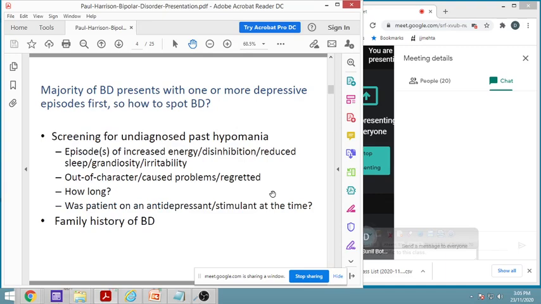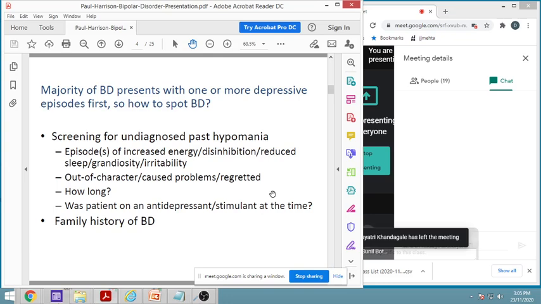The majority of bipolar disease presents with one or more depressive episodes first. So how can we spot the bipolar disease? Again, as I told you, we have various screening techniques, screening for undiagnosed past hypomania. That is, if hypomania was there but was not diagnosed, many people might have found that no, the person is just having more talkativeness or like that.